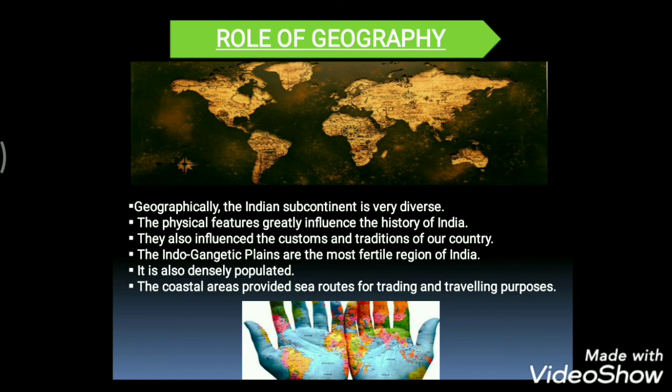For example, Arikamedu is a small town that lies 7 kilometers from Puducherry. During the Chola period, it was a major port and it was known to have trade contacts with Rome. Understood? This way, different plain areas and coastal areas provided different useful things for the people.